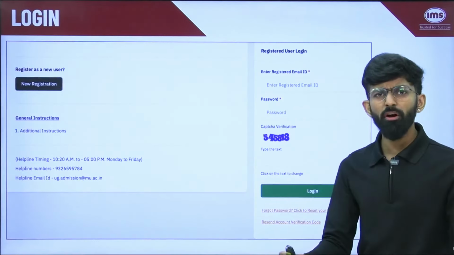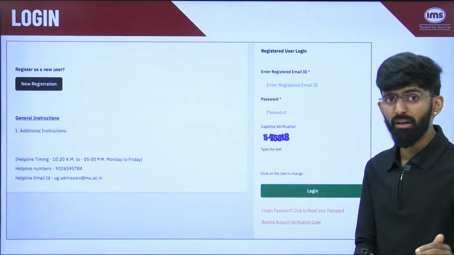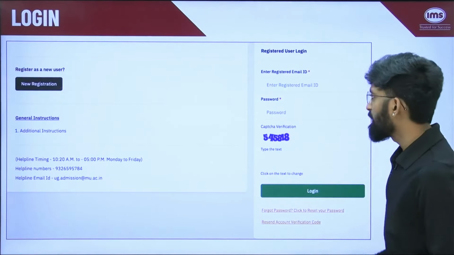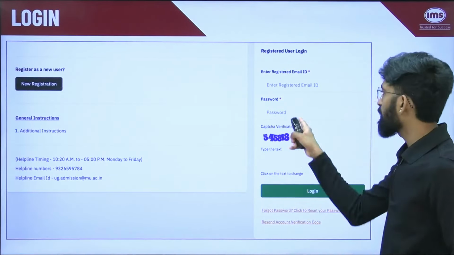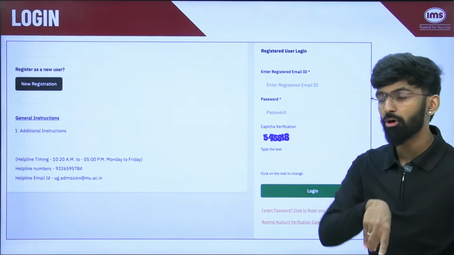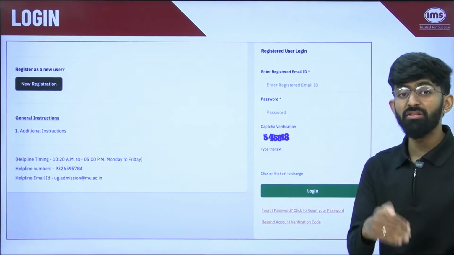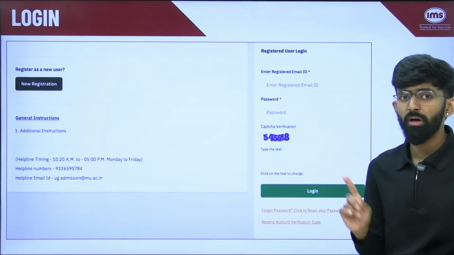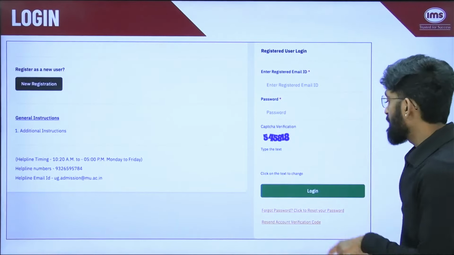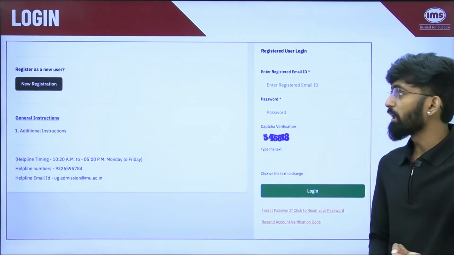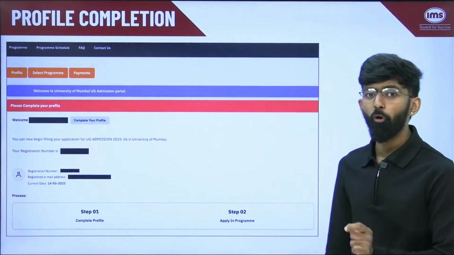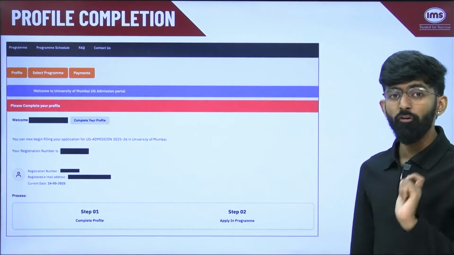Login. Once your verification through OTP is completed, you can come back to this page, where now you can click on login. You can put your registered email ID, your password, put the captcha, and then click on login. Once you click on login, this is the kind of home page which you will see at first.